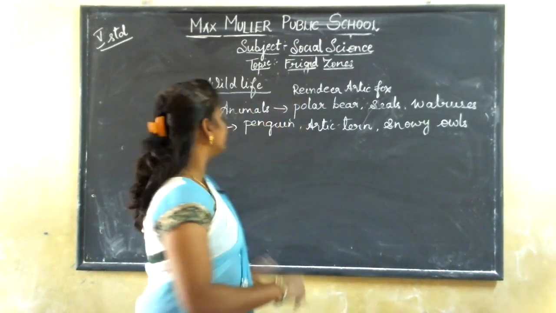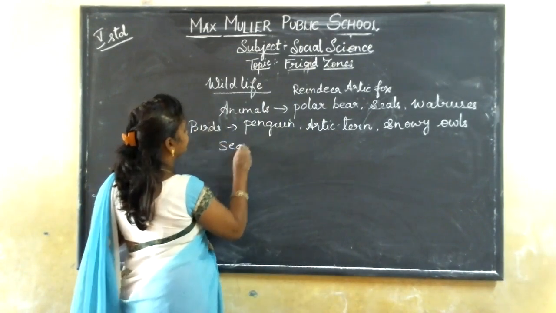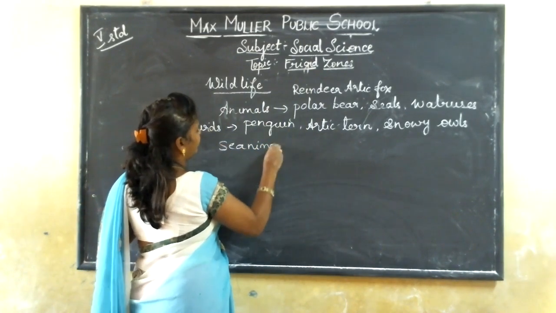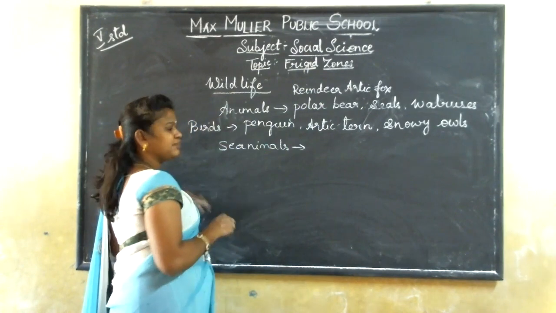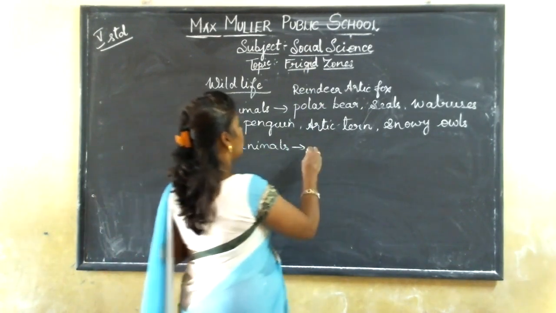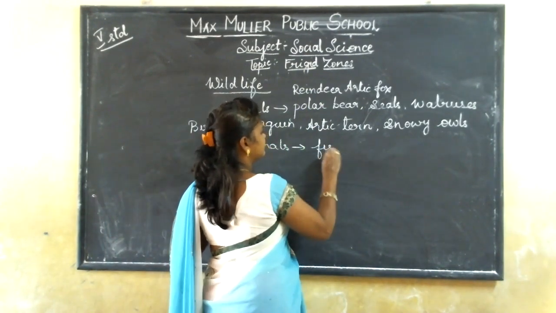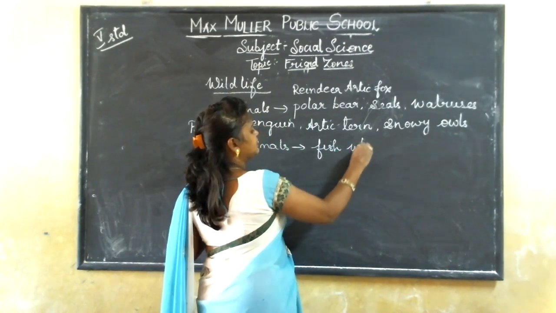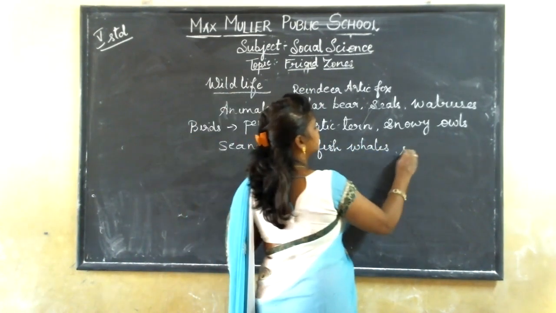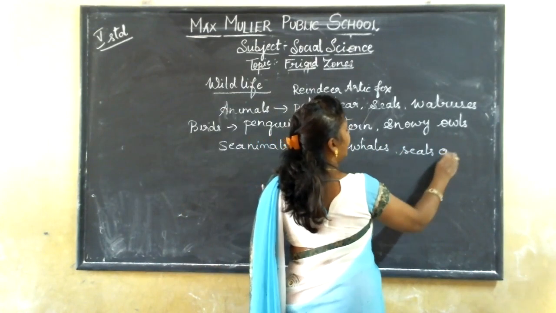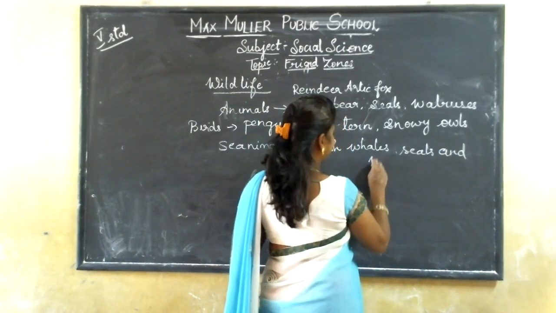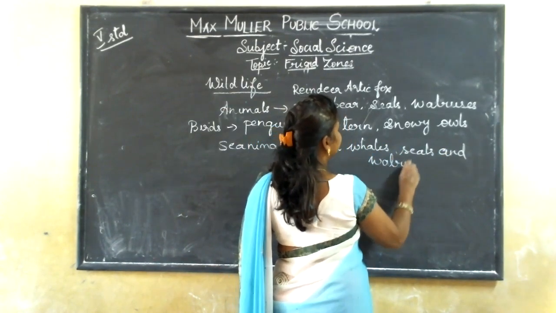You can also see some sea animals, like fish, whales, seals, and walruses.